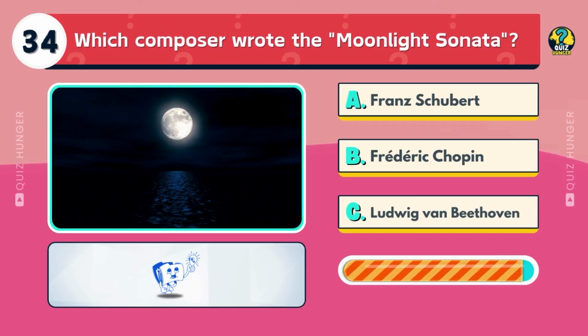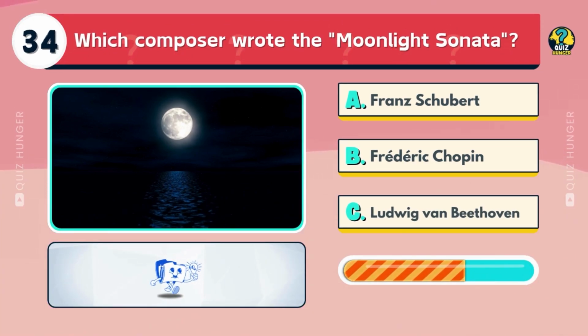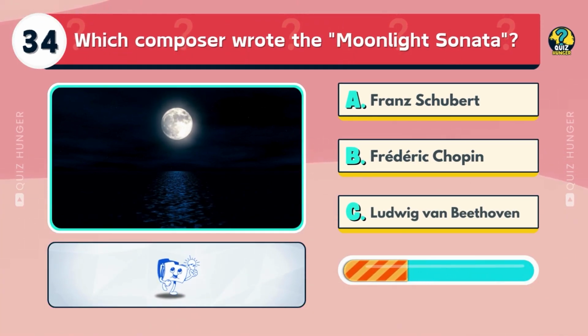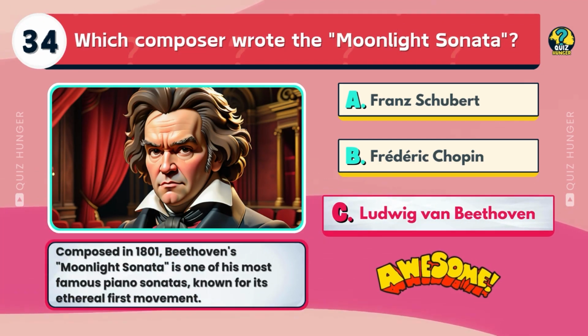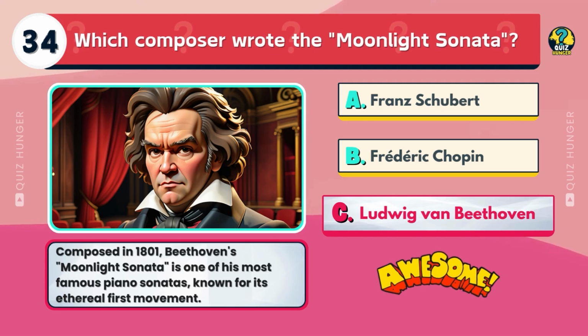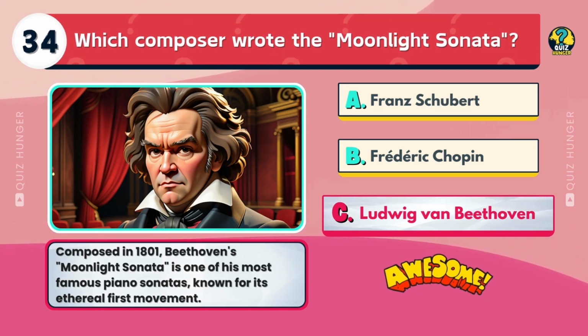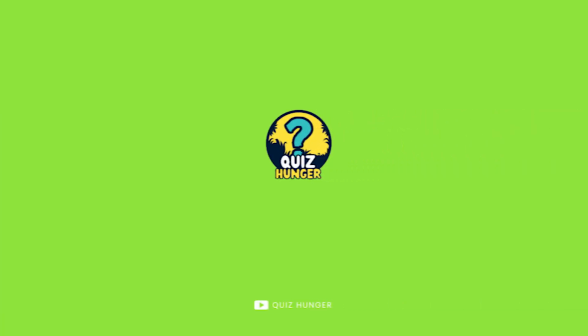Which composer wrote the Moonlight Sonata? Franz Schubert, Frédéric Chopin, or Ludwig van Beethoven? Composed in 1801, Beethoven's Moonlight Sonata is one of his most famous piano sonatas, known for its ethereal first movement.